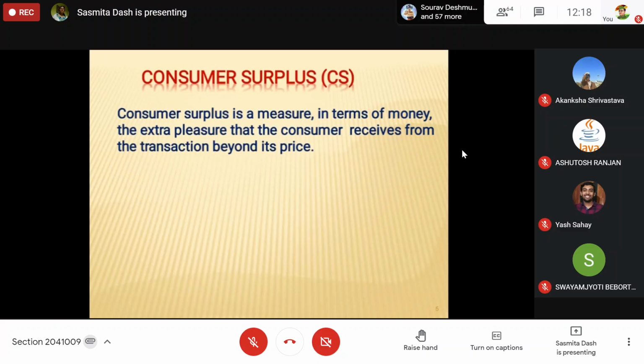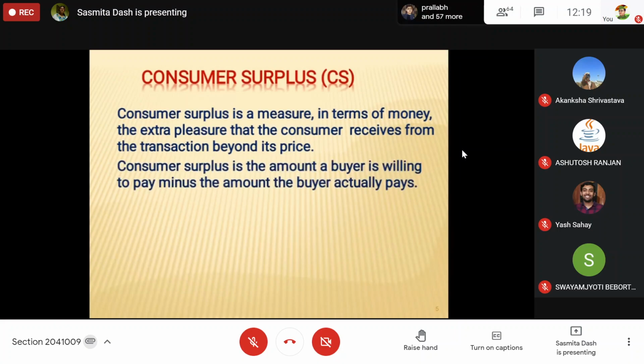Marginal benefit greater than marginal cost. What is your benefit? The benefit is that you are getting a t-shirt. What is your cost? You will part with some money, 500 rupees or 300 rupees, whatever it is. So consumer surplus is actually a hypothetical measure of how much benefit you are getting in monetary terms. It is a measure in terms of money of how much extra pleasure the consumer will get or receive from the transaction beyond its price, meaning more than its price.